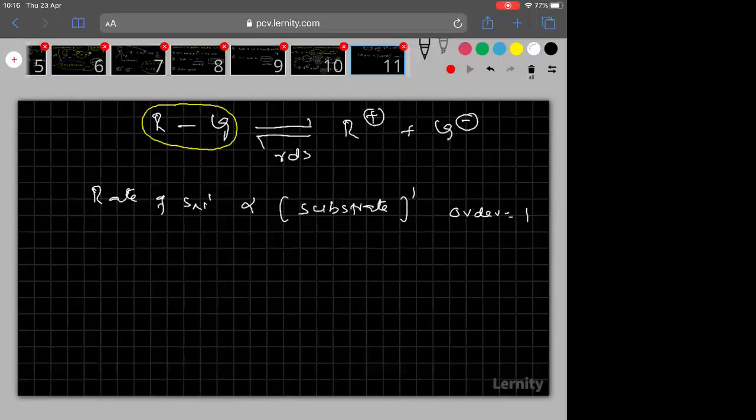Clear? How many molecules are participating in the RDS step? Only one molecule. Therefore, molecularity is also equal to 1. What is molecularity? The number of molecules participating in the RDS step is called molecularity.